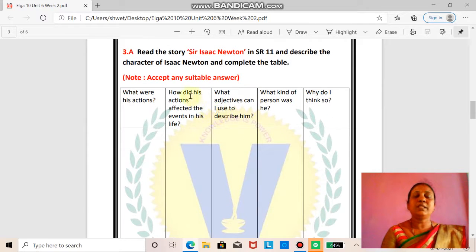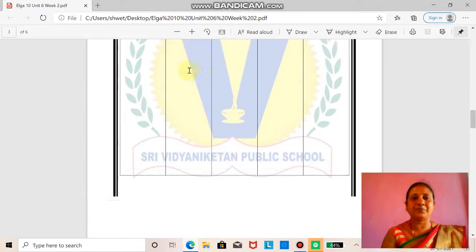Now let us see the exercise based on this topic. Here you need to read the story Sir Isaac Newton from SR 11, describe the character of Sir Isaac Newton and complete the table. Yes, we will move to the next topic.